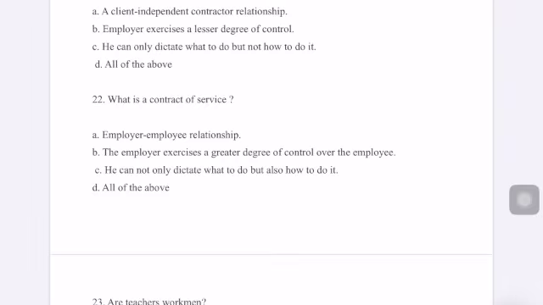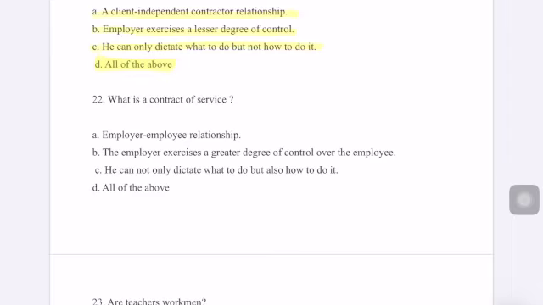Next question, what is a contract for services? So a contract for services is a client-independent contractor relationship. The employer here exercises a lesser degree of control, and he can also dictate what to do but not how to do it. So these are three conditions for a contract for services. So the answer would be option D, all of the above.